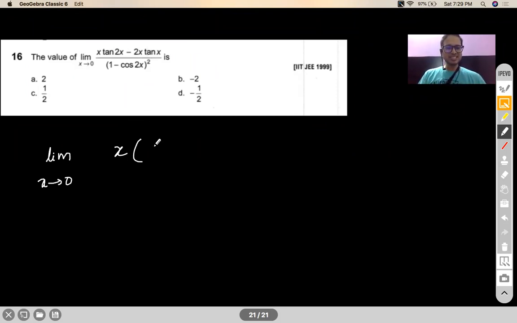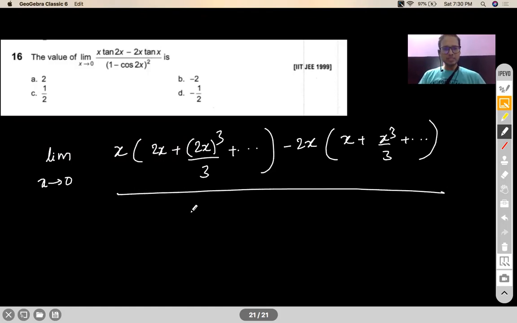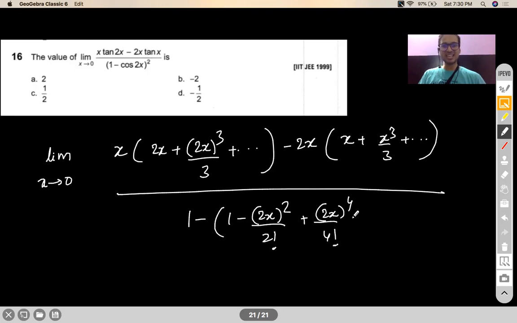So it is 2x plus 2x cube by 3. In fact, I can write more terms, but I will not write it because I don't need it. Similarly, x cube by 3. More terms could be there, but I don't need it. Down in the denominator also you have 1 minus cos 2x expansion, which is 1 minus 2x square by 2 factorial plus 2x to the power 4 by 4 factorial, and so on.